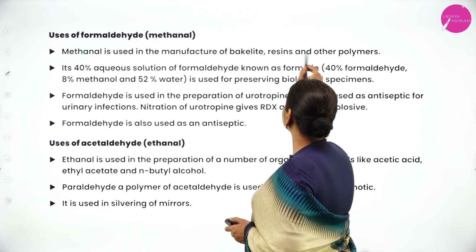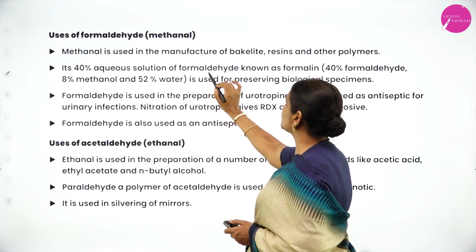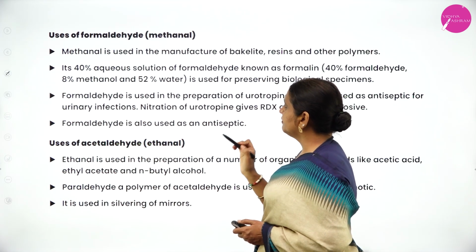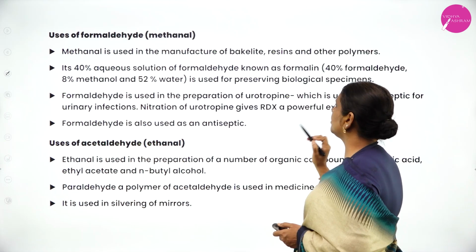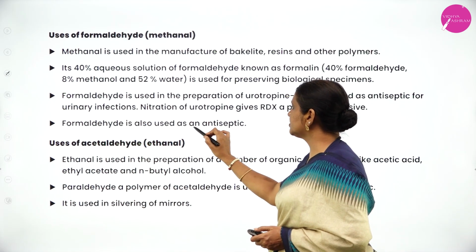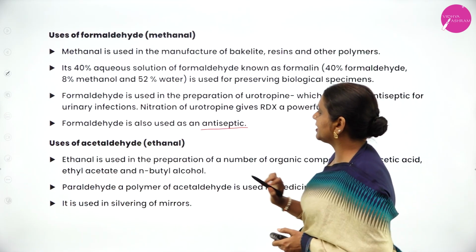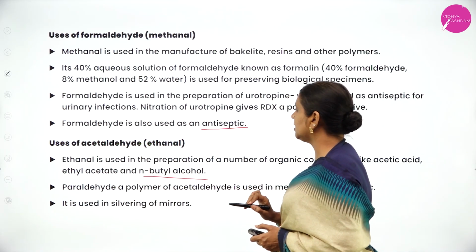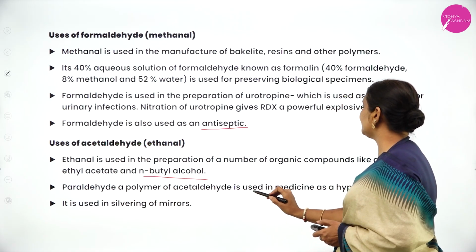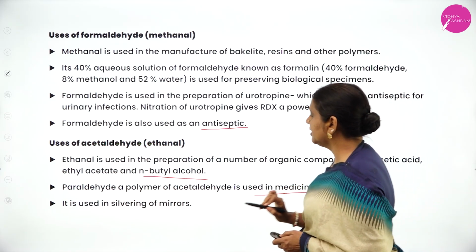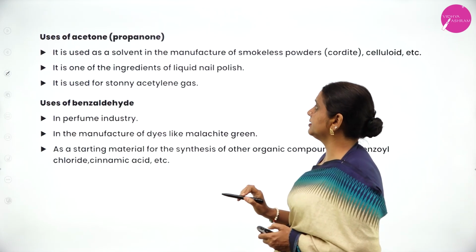Formaldehyde is used in bakelite, resins and polymers. A 40% solution of formaldehyde is known as formalin. Formaldehyde is used in the preparation of urotropin, a urinary antiseptic. It is used as an antiseptic. Ethanal is used in the preparation of a number of organic compounds like acetic acid, ethyl acetate, n-butyl alcohol. Paraldehyde is a polymer of acetaldehyde used in medicine as a hypnotic. It is used in silvering of mirrors.